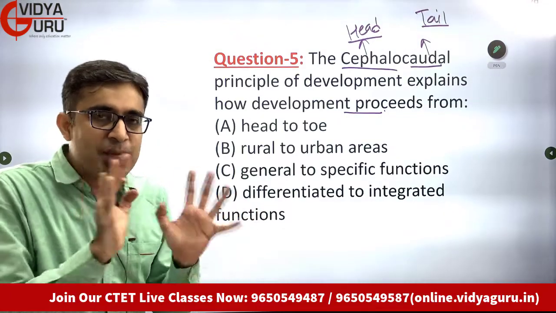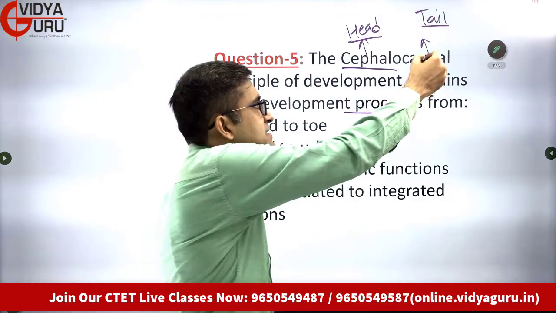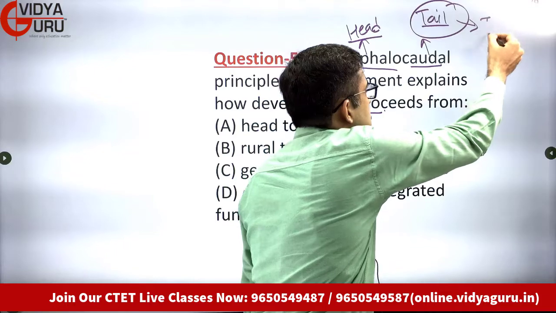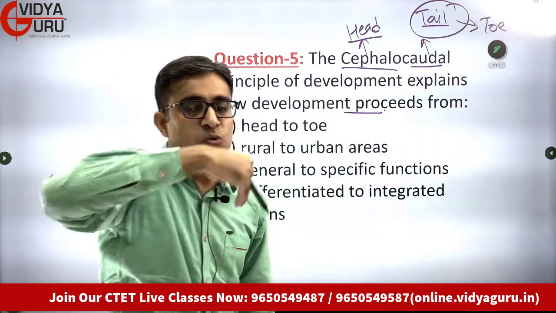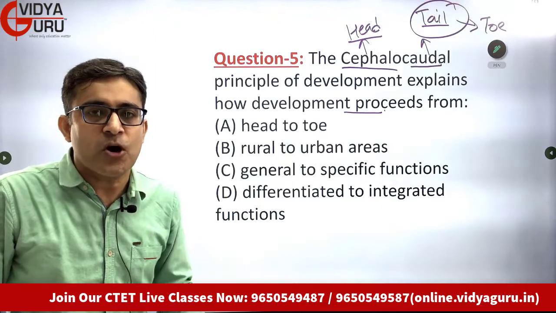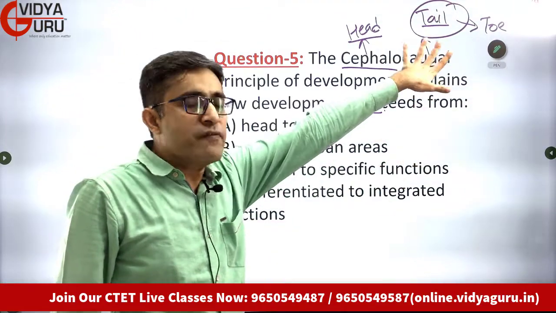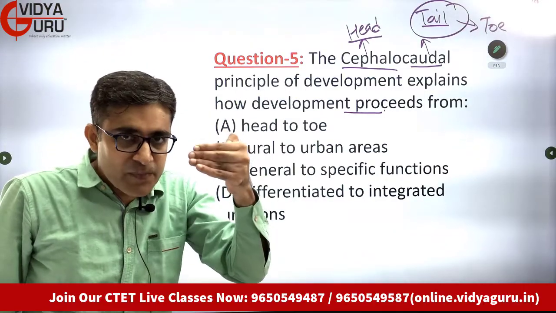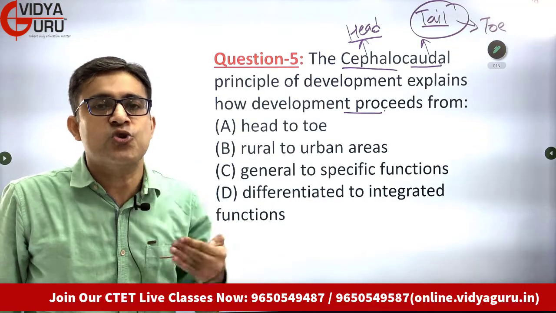So basically cauda means tail, but what it translates into is from head to toe, because tail is something which is downward, in the lower part of the body. So you can very simply say that the cephalocaudal principle means that development proceeds from head to toe.